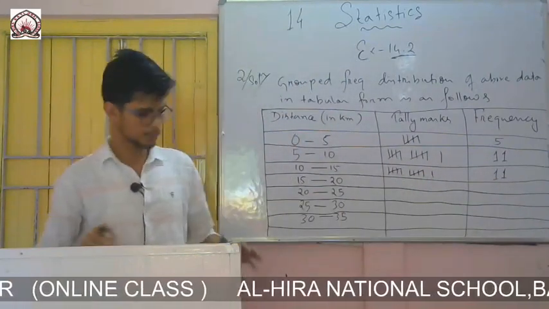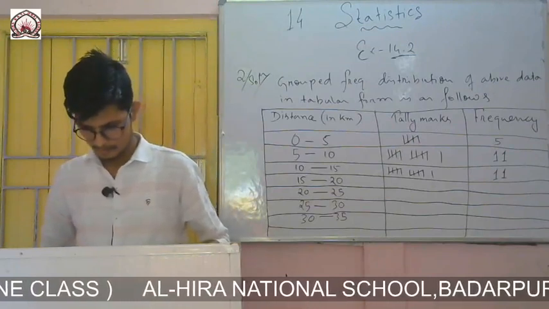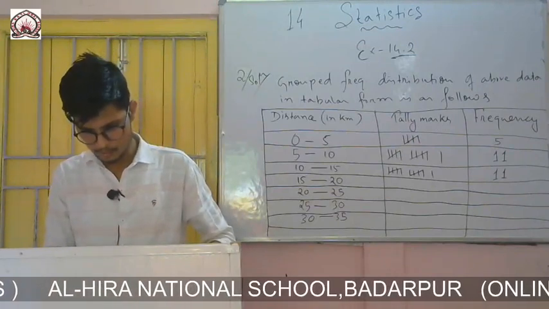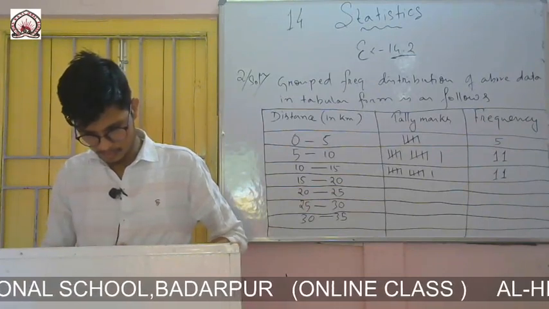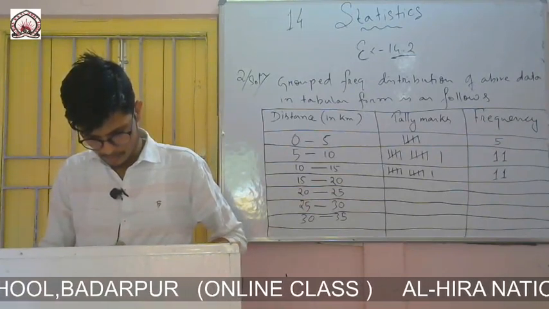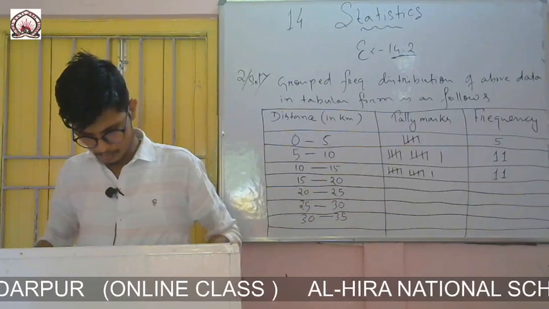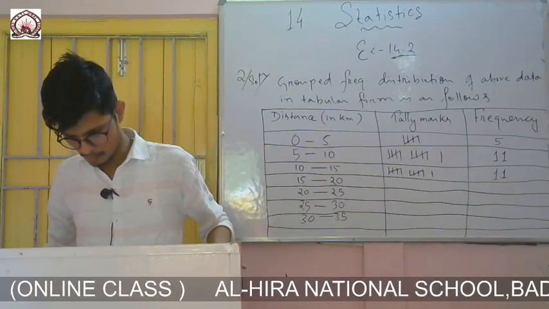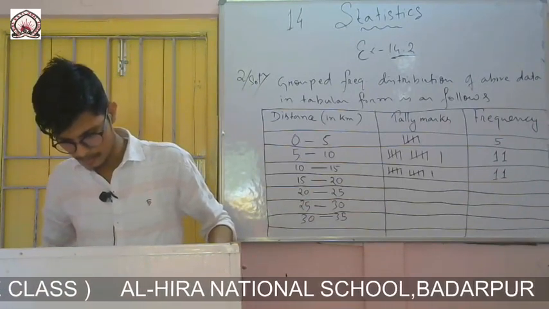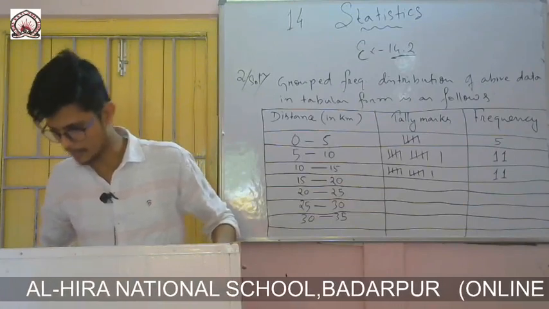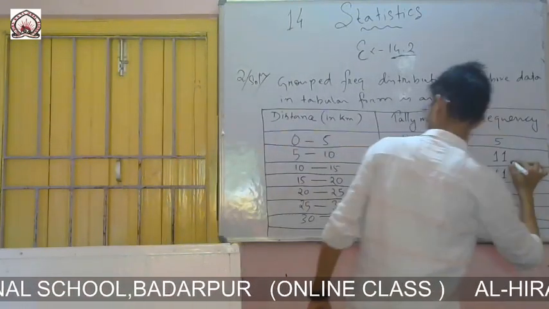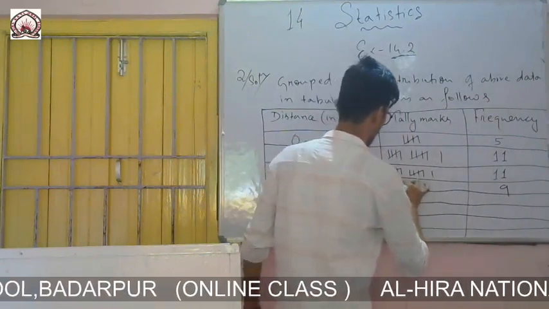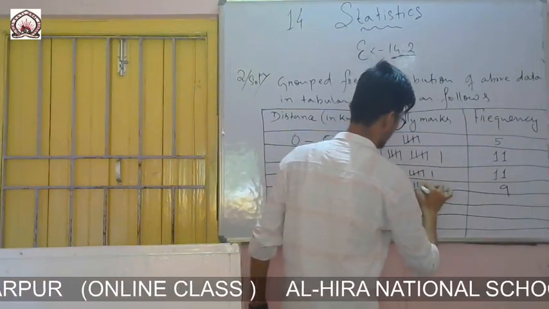Then 15 to 20, that means up to 19 you have to see. 1 2 3 4 5 6 7 8 and 1, 9. Yes. So from 15 to 20, frequency is 9. 1 2 3 4 5, 1 2 3 4.